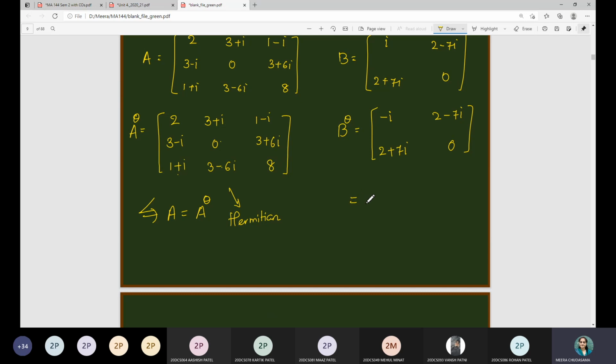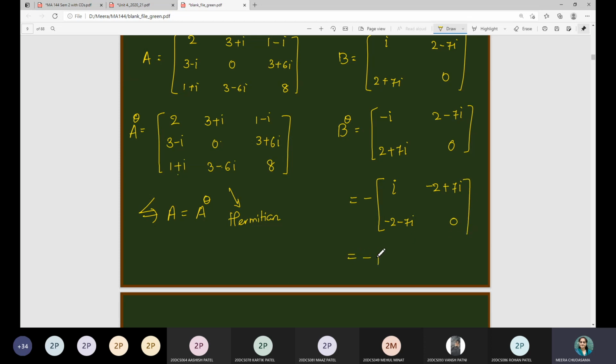Let us check whether it is skew Hermitian or not. For that I will take the negative sign common. If it is skew Hermitian, then this matrix will be the same as B. Let us check. If I take the minus sign common, then this is i, this one will be minus 2 plus 7i, this one will be minus 2 minus 7i, and this one will be 0.